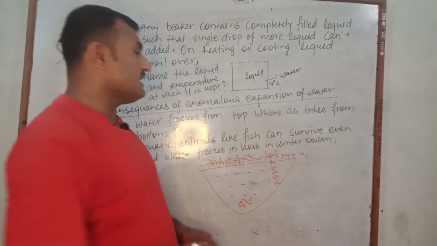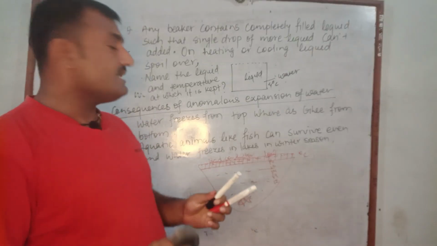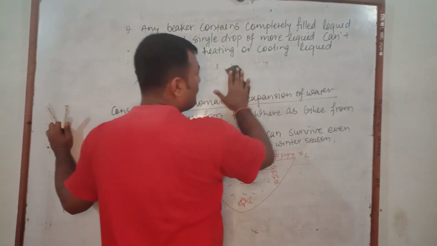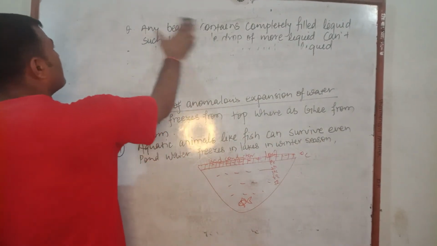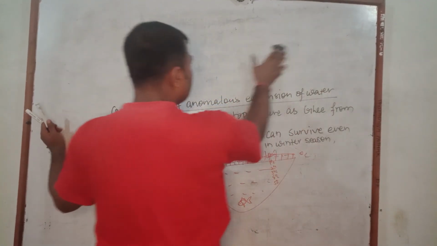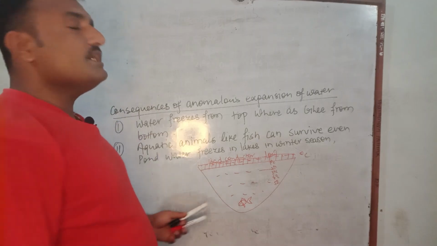This is also known as a consequence or advantage of anomalous expansion. Anomalous expansion makes pond water suitable for living organisms inside the pond in winter season.